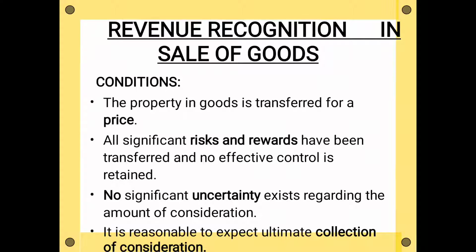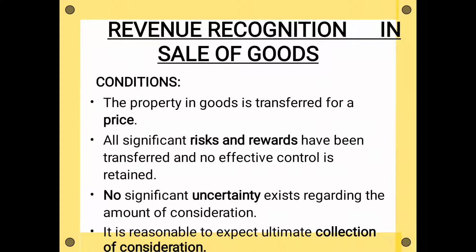Now what is the property in the goods? That means all significant risks and rewards should have been transferred and no effective control is retained. See, suppose I sold some water bottles to some person. I sold 100 bottles to one person and I took a price from him. I took ₹100 for each bottle, right? So I got ₹10,000 for 100 bottles.